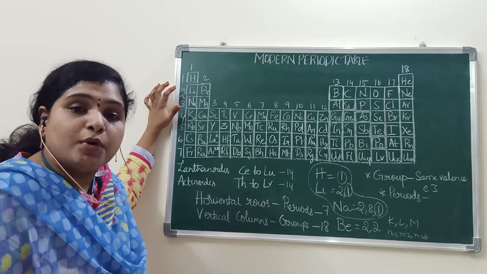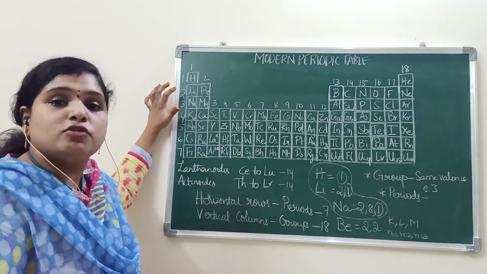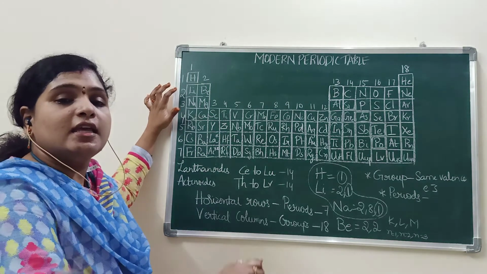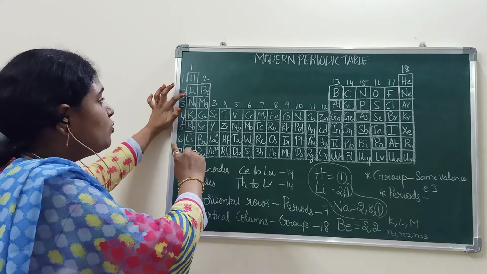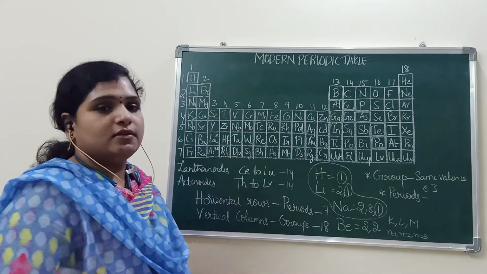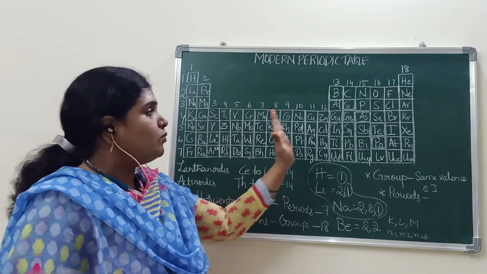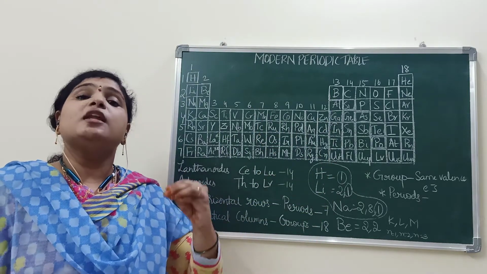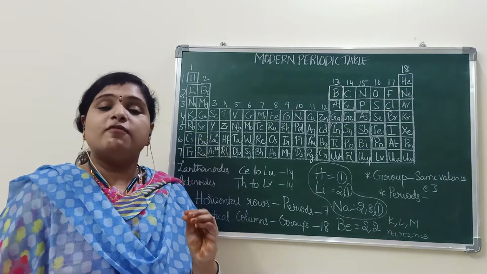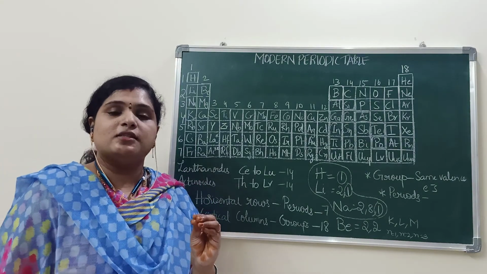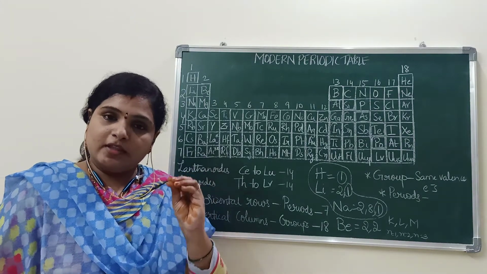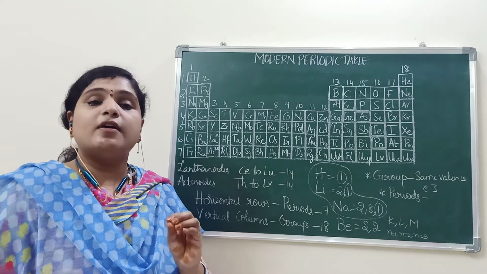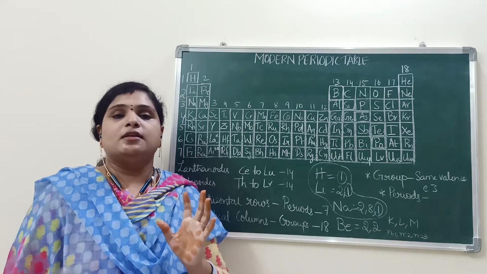But the number of valence electrons is not the same. The number of valence electrons increases as we move from left to right. Left to right, if we move in a period, the number of valence electrons will increase. Though they enter into the same shell, the number of valence electrons increases.